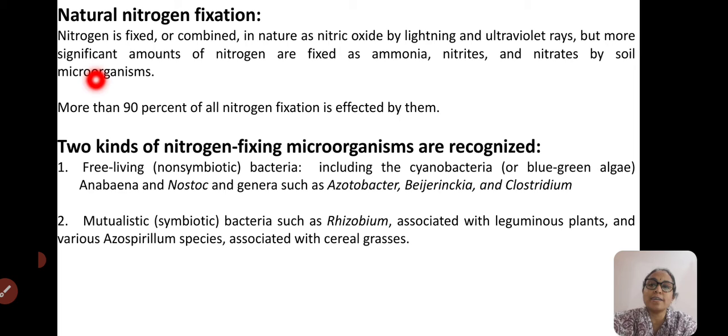Nitrogen is fixed or combined in nature as nitric oxide by lightning and also UV rays. So whenever there is lightning, in presence of UV radiations, significant amounts of nitrogen are fixed as ammonia, nitrites and nitrates. Much more of the requirement is met only through biological means, that is with the help of microorganisms.